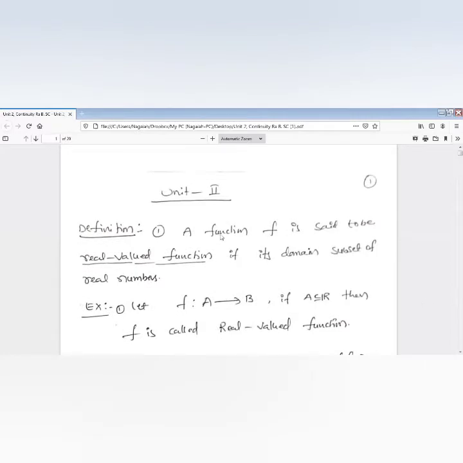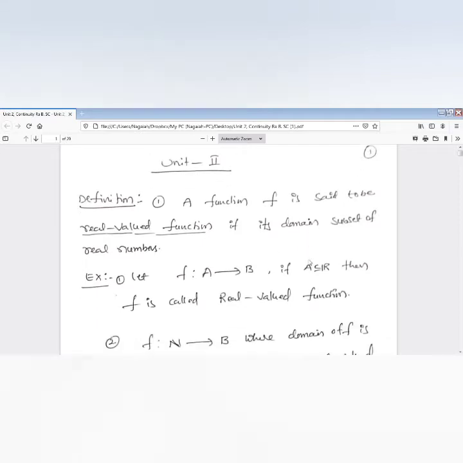A function f is said to be a real valued function if its domain is a subset of the real numbers. The mapping f is said to be a real valued function if the domain of f is a subset of the real numbers. Also, in some textbooks the codomain is also a subset of R.